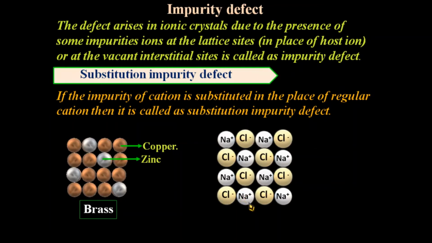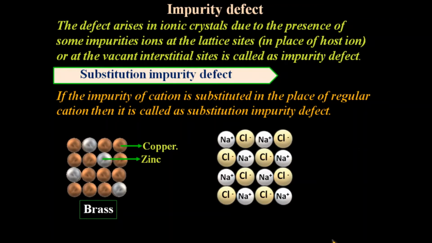When the crystallization of NaCl is carried out, a small amount of strontium chloride is added. From the strontium chloride, strontium dipositive ion is released, which occupies the host ion site, that is the Na+ site.